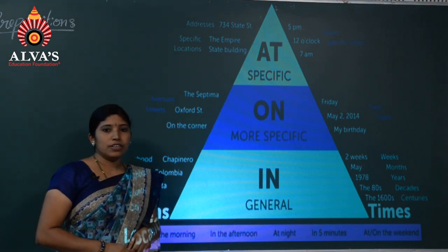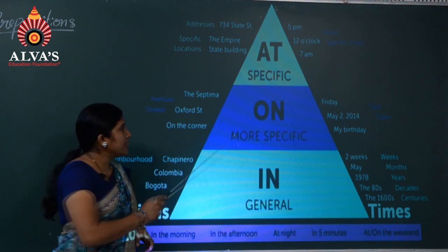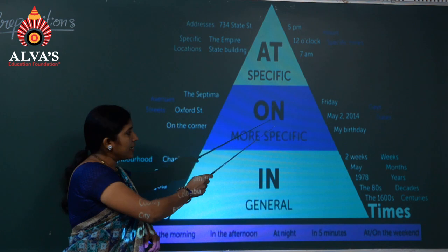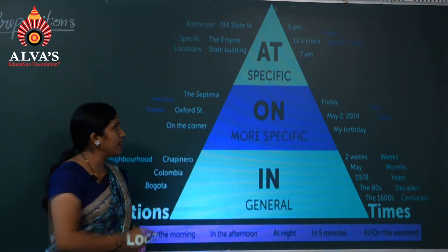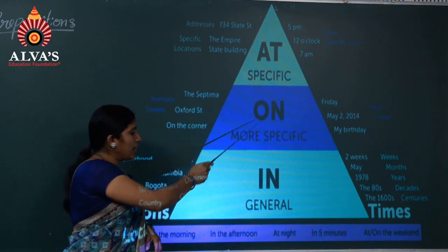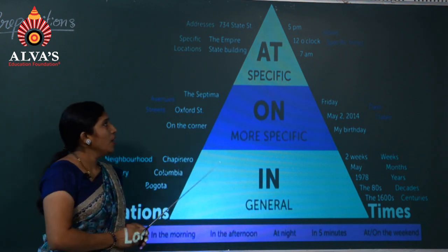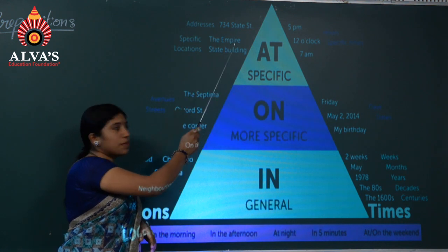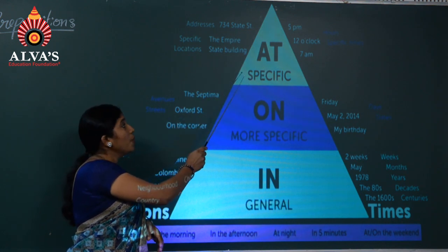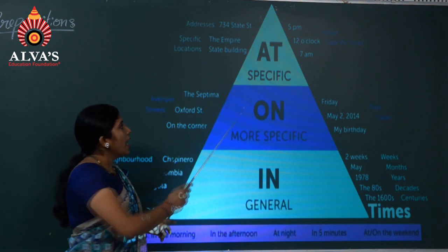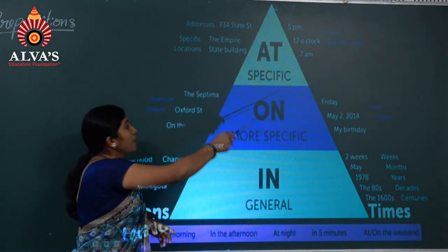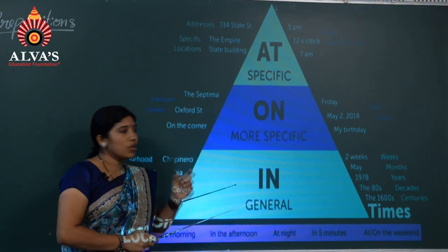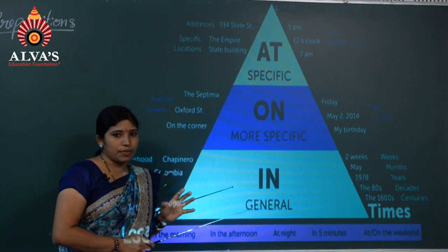Look at the picture here. You can see a triangle, and this triangle consists of three parts. This is the first part, this is the second part, and this is the third part. At is written here, on and in are written here. Look at the first part, specific. At is a preposition which is used for very specific time. Look at the lines, they are very narrow. Like this first part, we use at for exact time or for clock times.